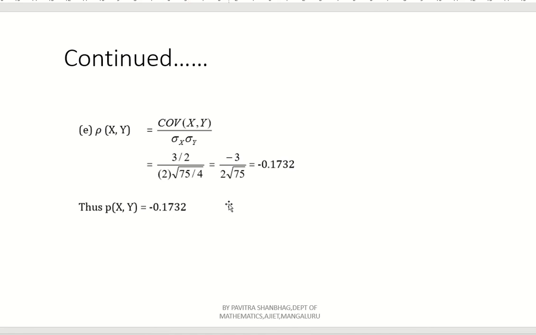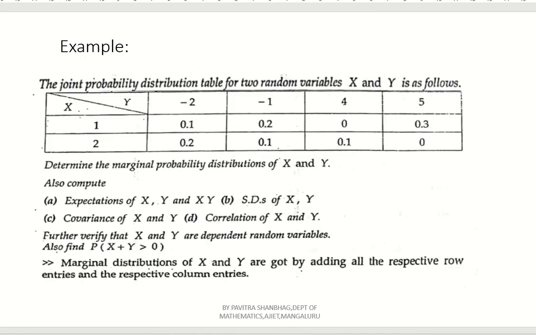Now let us move to one more example. The joint probability distribution table for two random variables x and y is as follows. See here, x is given 1 and 2, and y is given -2, -1, 4, 5. So there are 4 values given for y, and for x 1 and 2 are given.